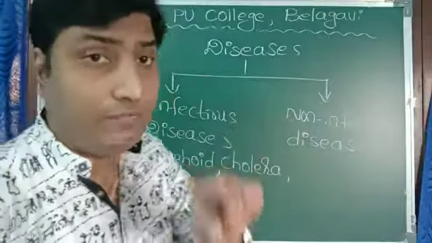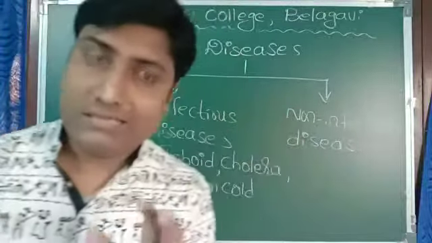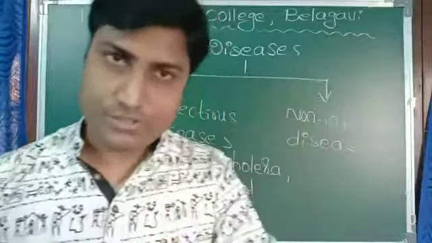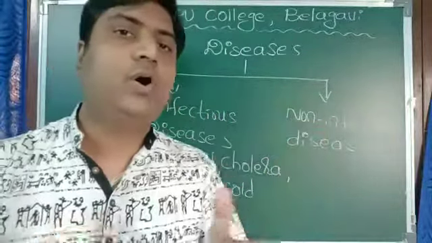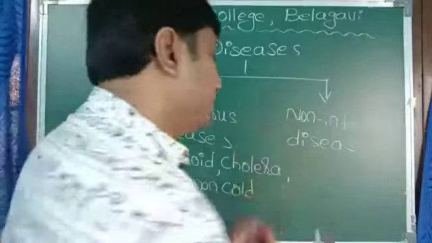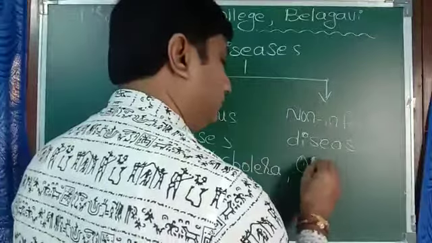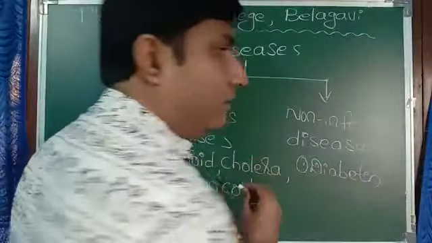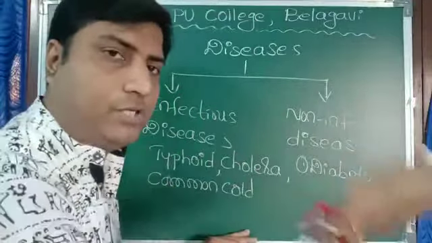Now, non-infectious diseases. The diseases that will not spread from one person to another person are called non-infectious diseases. Two examples we can give. One is diabetes. Diabetes will not spread from one person to another person.